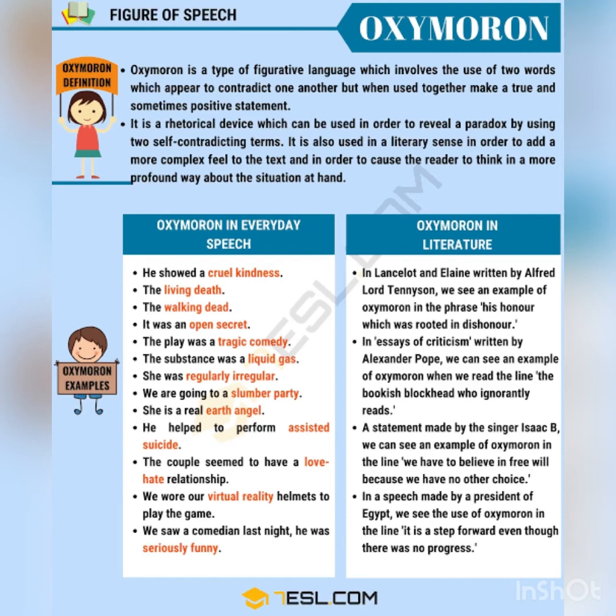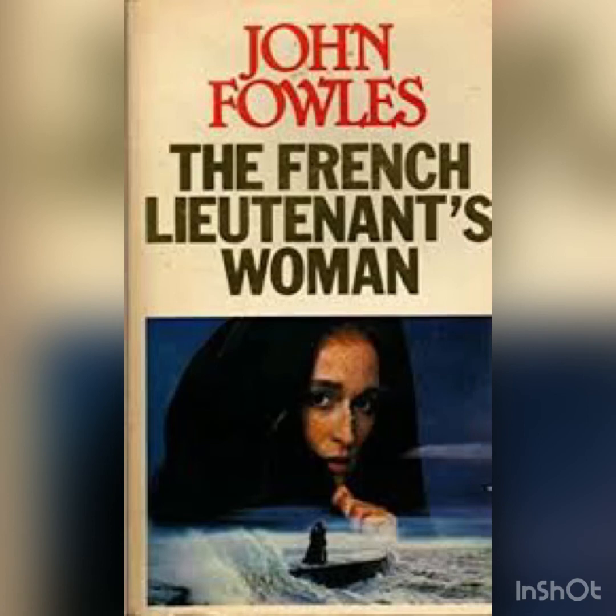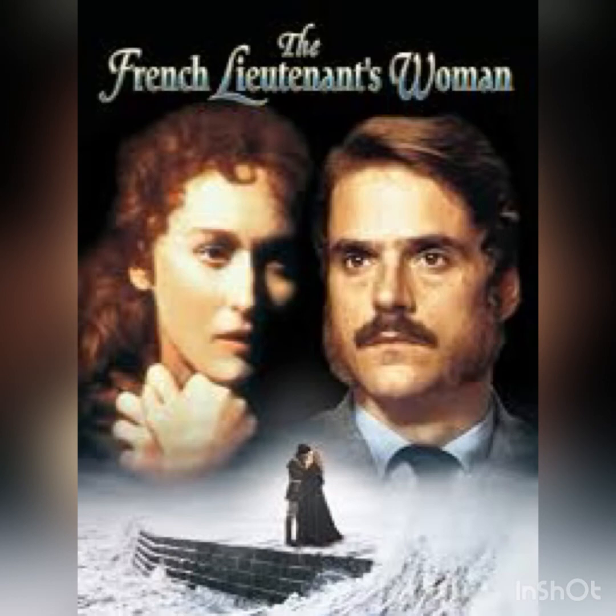Next question. John Fowles's novel The French Lieutenant's Woman deals with. Options given were: degradation of post-war, Victorian love story, Elizabethan period, England during the Restoration period. Now see, if you have read this novel, or have a little idea about it, you must know about the very famous woman character, Sarah, who claims to be the mistress of the French sailorman, the French lieutenant. Their love story is on and off. So it is a typical Victorian love story. So option B is correct, Victorian love story.